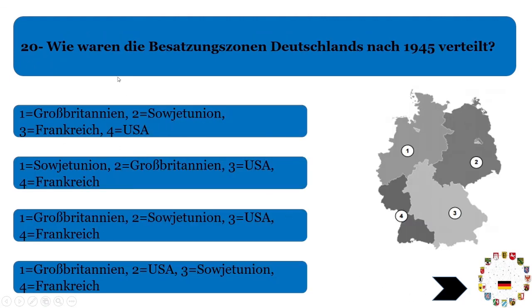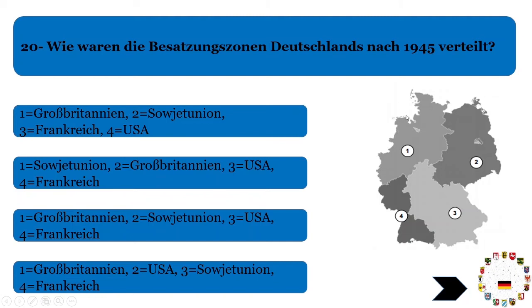Now we move to the next question. Wie waren die Besatzungszonen Deutschlands nach 1945 verteilt? Verteilt, you know this verb, to distribute. How did they distribute Germany among them, four different countries, four allied forces, four different parts? Those who already know the geography may be aware that the eastern part, near Poland, was taken by Soviet Union forces.